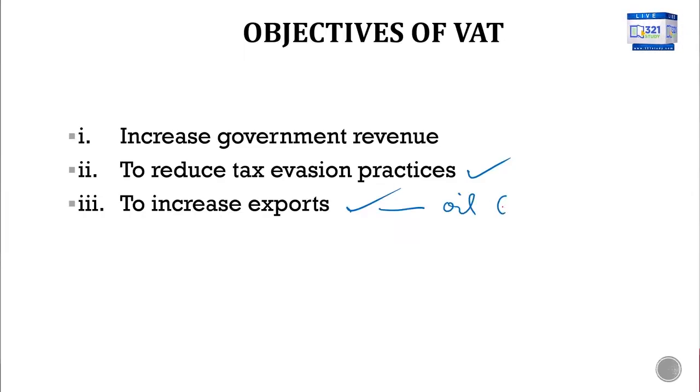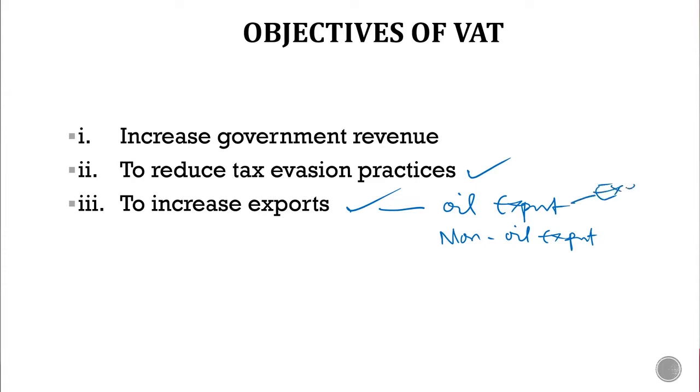Now, we have what is known as oil exports, and we have non-oil exports. If you look at the VAT Act, oil exports are exempted from VAT. So if you export oil products, they are exempted from what? VAT. Now, we have non-oil exports.